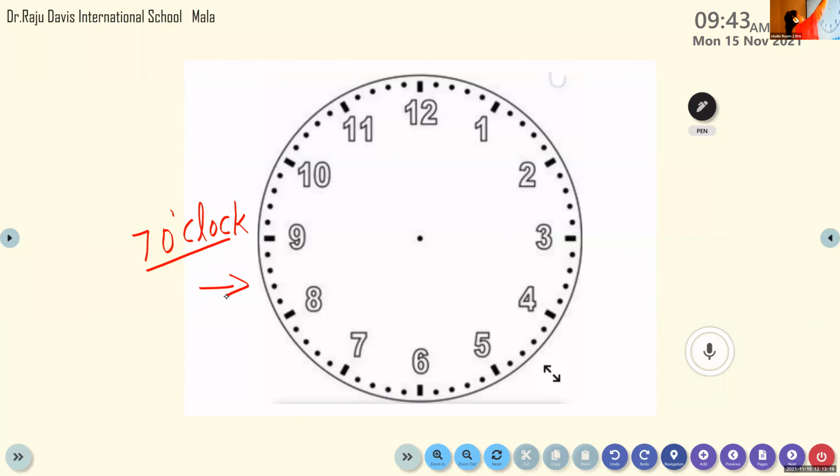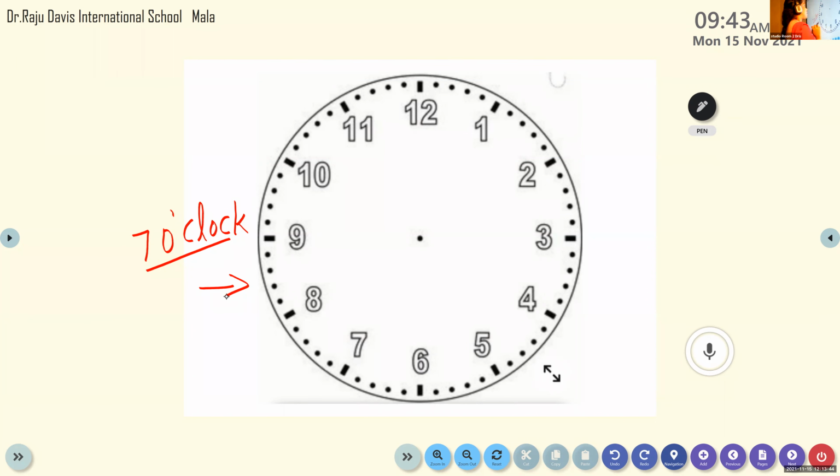So we need to draw 2 hands, right? What about these hands? One will be long and one will be short. Okay, so listen, everyone. Smriti, please unmute.